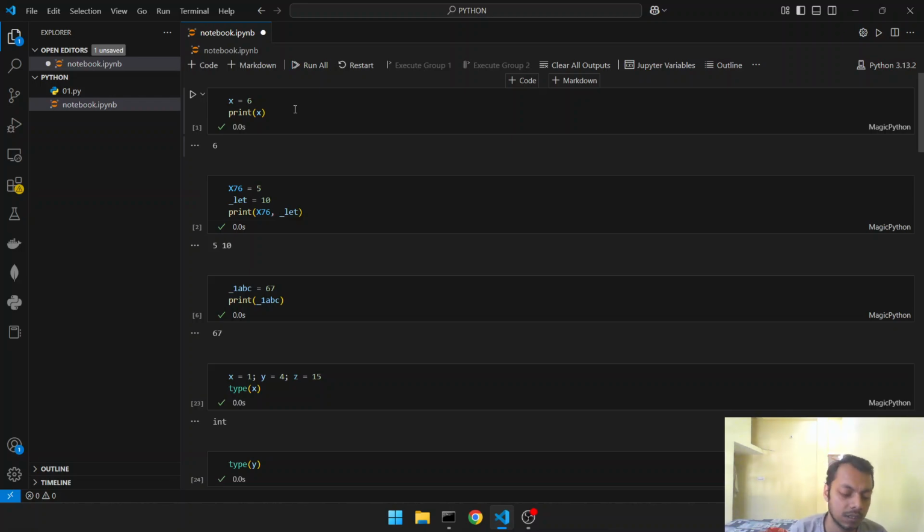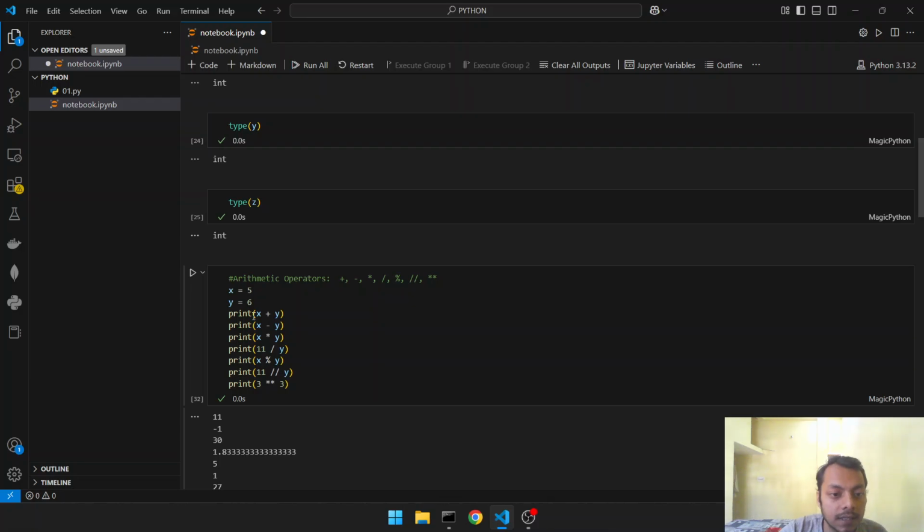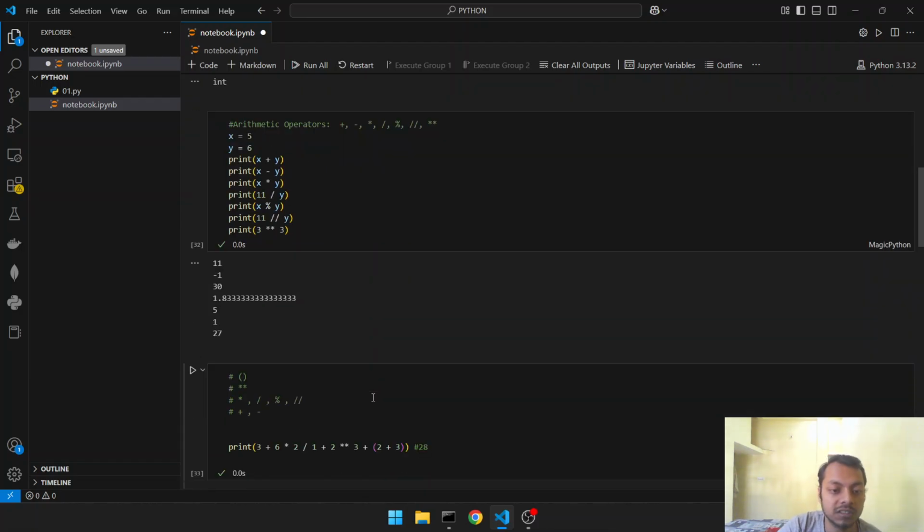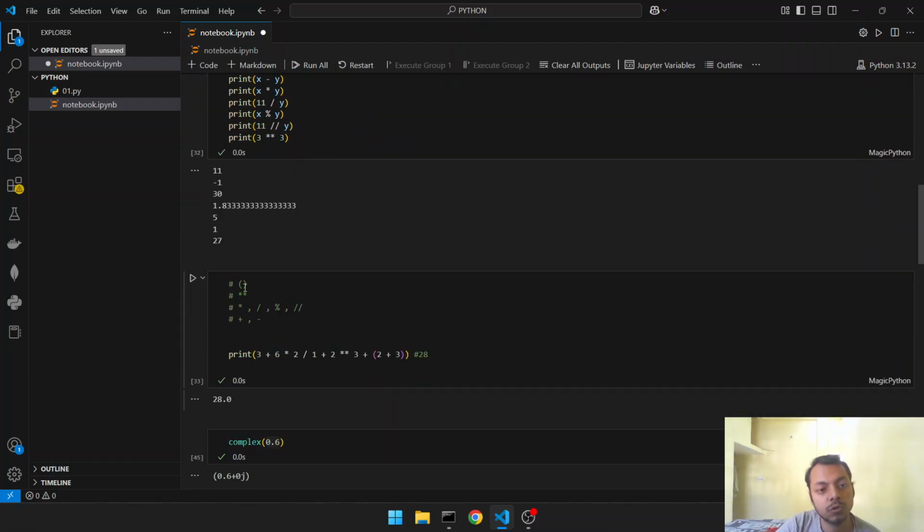Then after that we read about container data types. Before that we learned about arithmetic operators: plus, minus, multiplication, division, modulus operator, floor division, and exponential. After that we came to know about precedence.